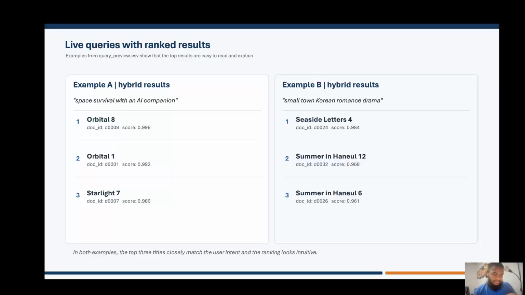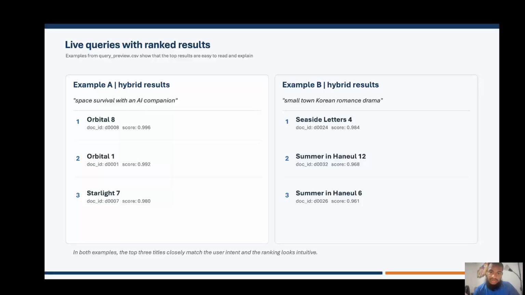So the slide here actually shows the ranking, example A and example B. On the left side, the query is space survival with the AI component. The hybrid system returns titles like Orbital 8, Orbital 1 and Starlight 7. Those are good matches because they are closely related to the science fiction survival theme in the query. On the right, for the query small town Korean romantic drama, the system returns titles like